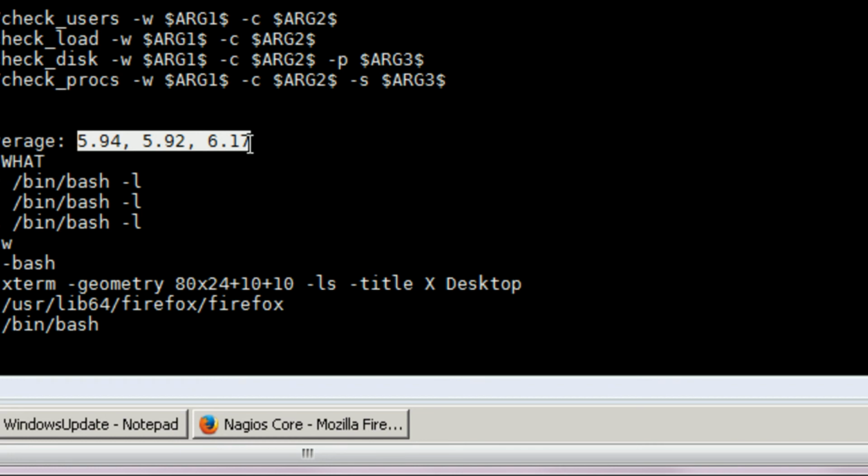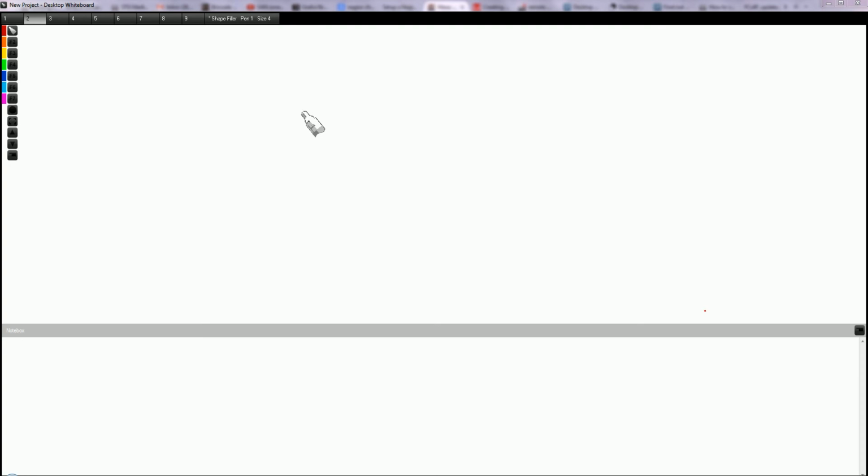Hi friends, today I will tell you how we can calculate the load average of a Linux system. It's very simple, it's not a very tough job. So firstly you check how many CPUs are in your system.